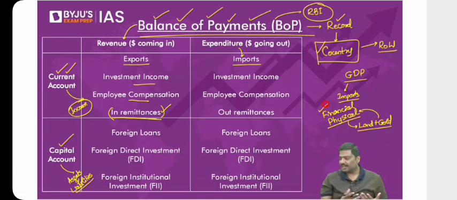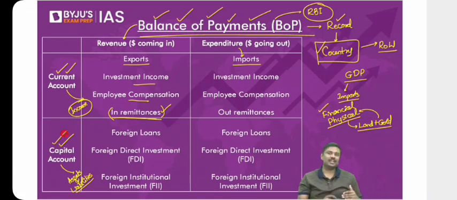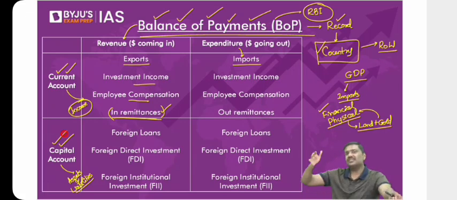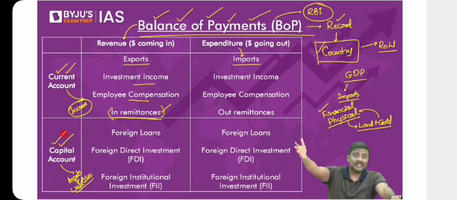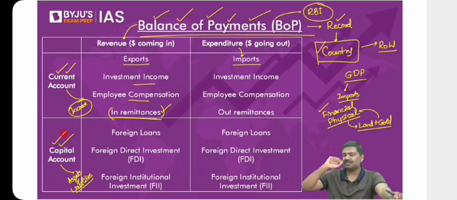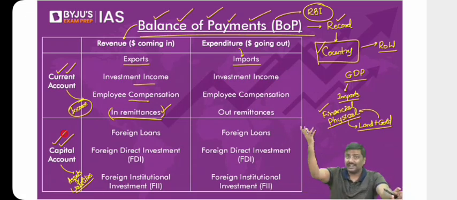So understand the logic here. Whenever you have a capital account, these are generally associated with assets and liabilities. For example, the foreign investors will purchase securities in India. You will purchase securities in USA. Is it allowed? Of course, yes. It is allowed. I'll come to that. Have patience. You can invest in foreign securities, earn income and interest on it. So that is also allowed.